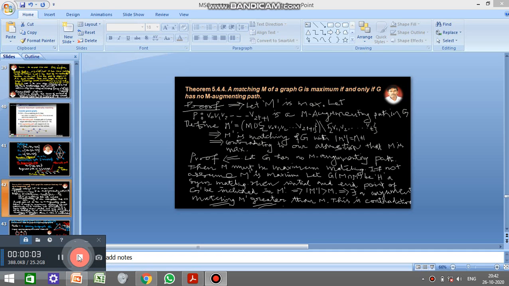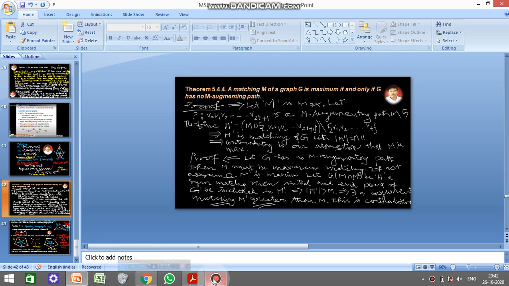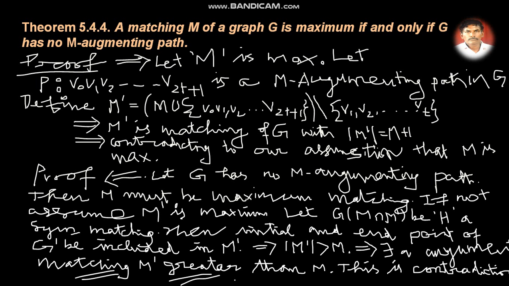Students, today I want to take up this theorem. It's a very important theorem. The matching M of a graph G is maximum if and only if G has no M augmenting path. So two things we have to prove because of the if and only if. One is the forward proof, which we know already. Another one is the backward proof.